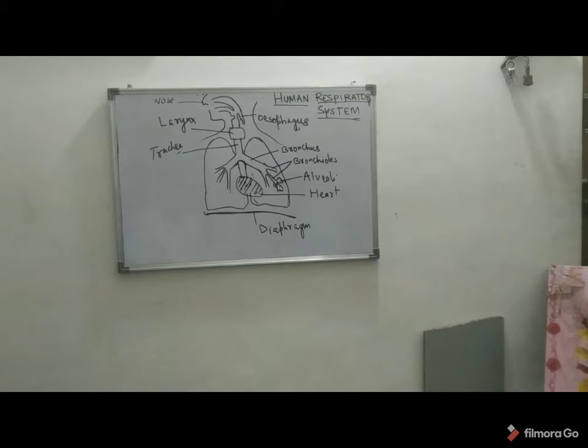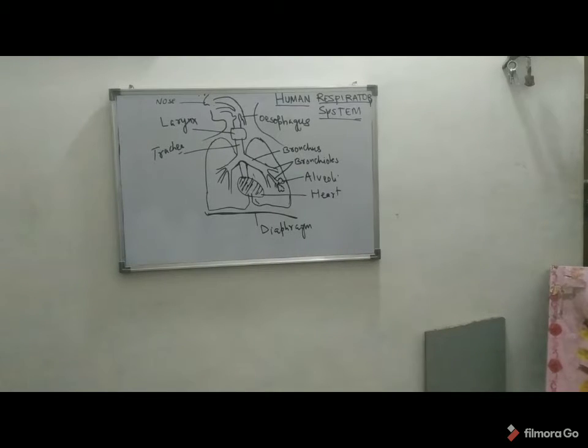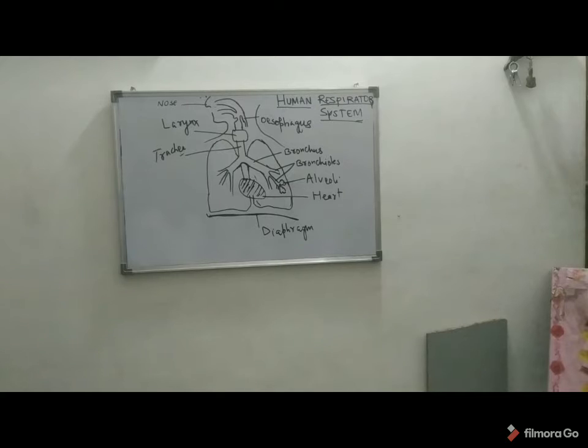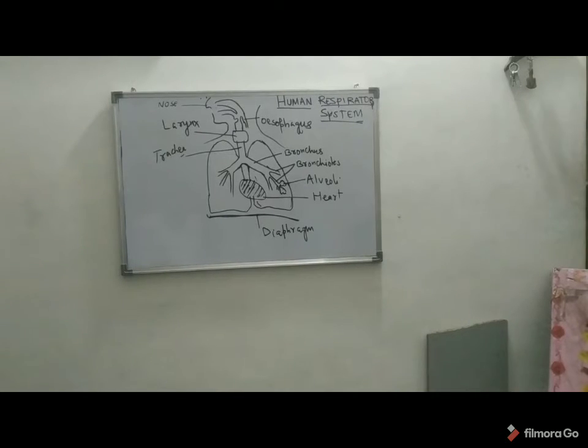Now the larynx. The larynx is also known as the voice box. It routes air and food into the proper channel. It plays a role in speech. It is made up of eight rigid hyaline cartilages and a spoon-shaped flap of elastic cartilage, which is also known as the epiglottis.